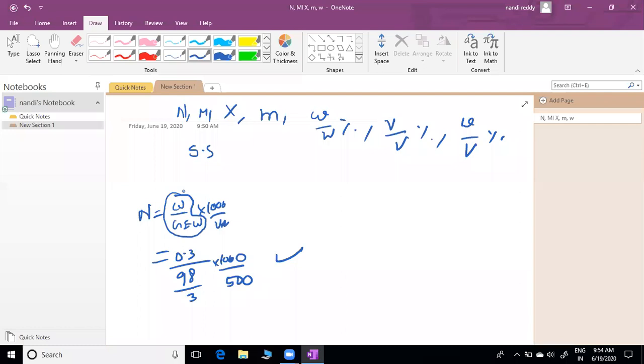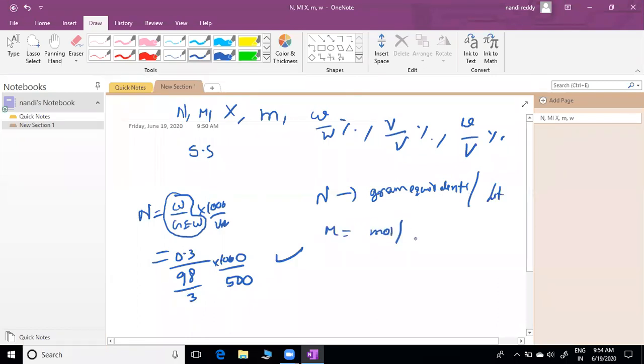The unit of normality is gram equivalents per liter. Molarity is moles per liter. Any units, sir? Small m, molality, is moles per kg.